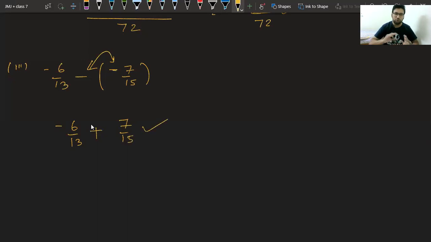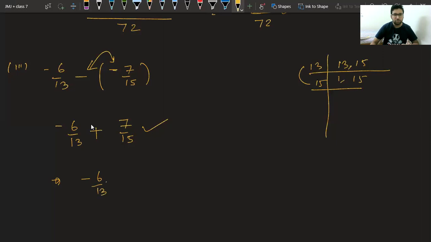Now you can solve the question very easily by taking LCM. LCM of 13 and 15 will be how much? 195. Very good, beta. So you have to write like this: minus 6 upon 13 into 15, plus 7 upon 15 into 13.